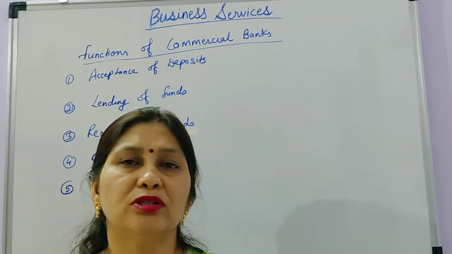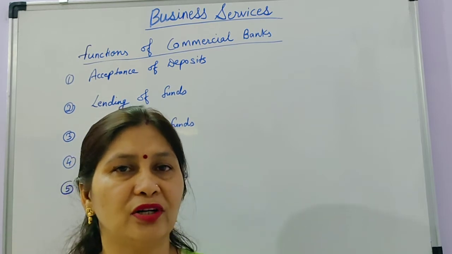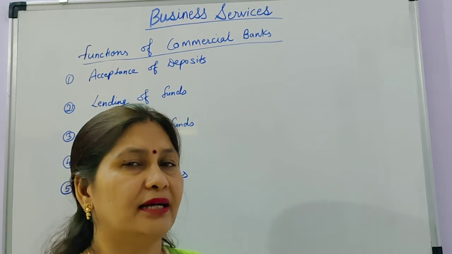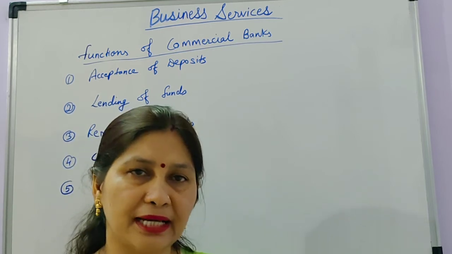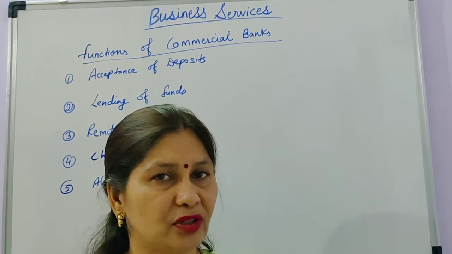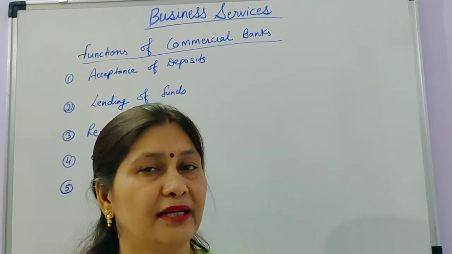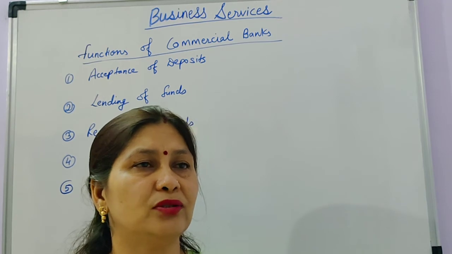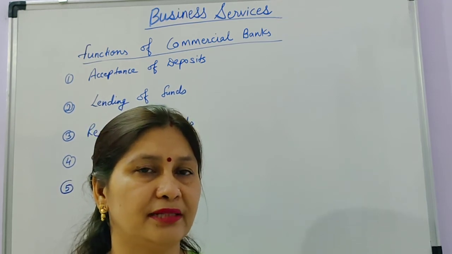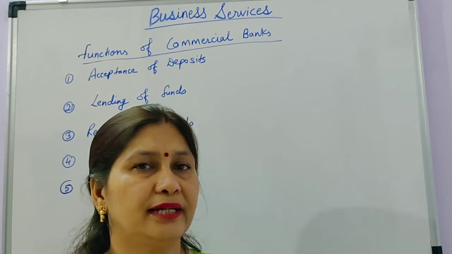Then the bank also provides overdraft facility, where we can withdraw money beyond the limit of our account. That is, if there is less money in our bank account, we can still withdraw more than that. This is known as overdraft facility. This overdraft facility is given by banks to some reputed persons, government officials, or persons who have a sound position and sound creditworthiness.